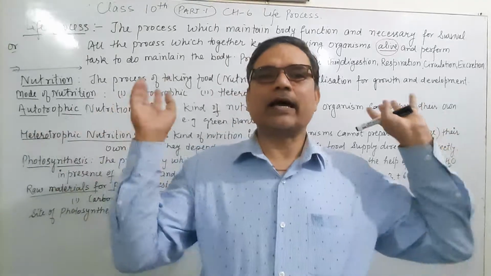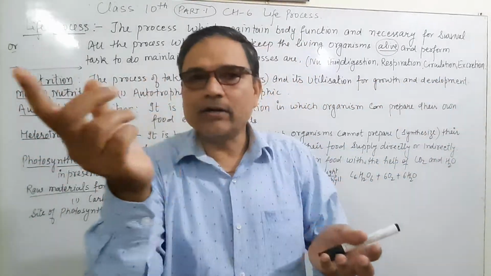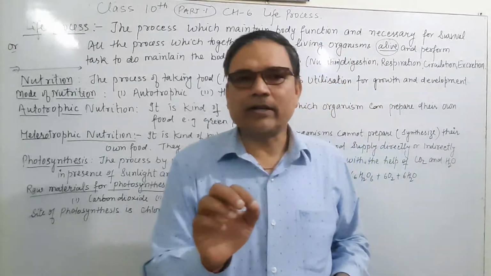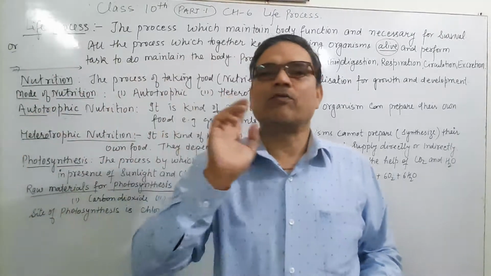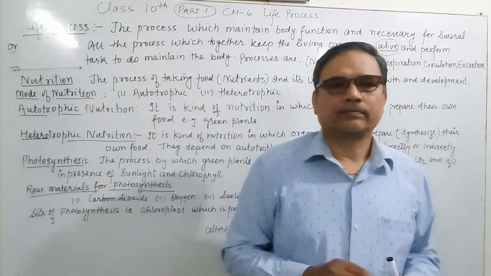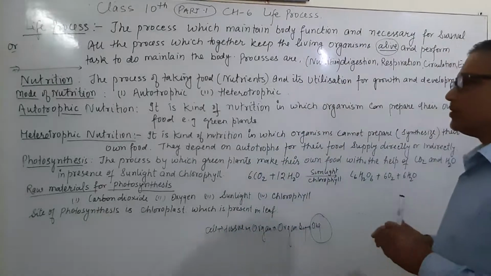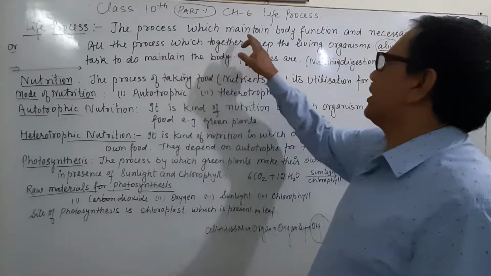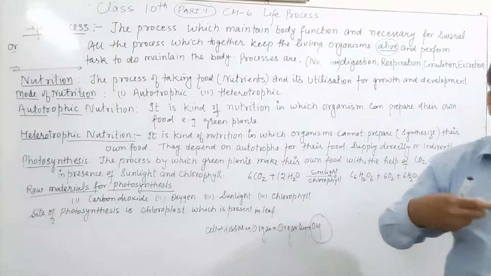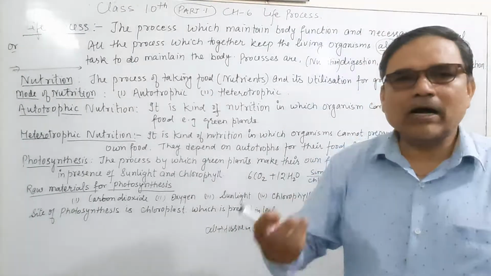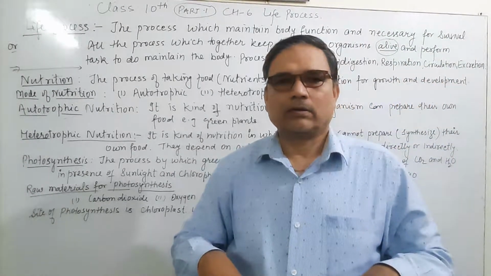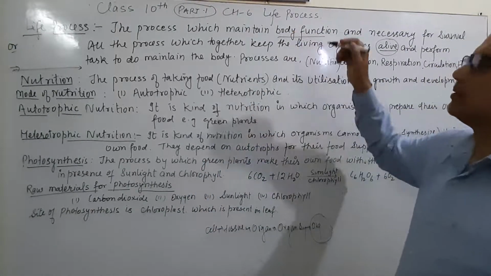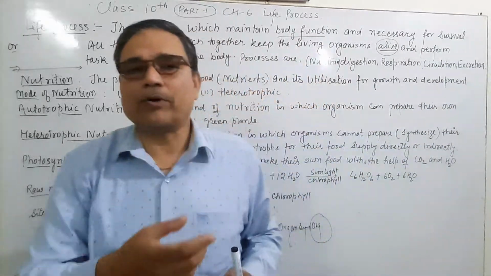But to survive, to get energy, and to maintain this survival, we need food or raw material from our environment. And this raw material, which is food, we get from the surroundings. Simply, we say that the life process is the process which maintains body function, all the functions which have to be performed by our body. I will give one example to you.